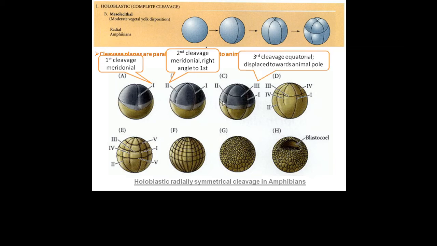The third cleavage occurs equatorially, but again because of the large amount of yolk at the vegetal pole, this is displaced towards the animal pole as shown over here. So this results in a large number of smaller sized micromeres at the animal pole and a small number of large sized yolk laden macromeres at the vegetal pole. Each division, however, completely reaches the vegetal pole, but it takes time, it's lagged compared to the cleavages at the animal pole, and also the macromeres are larger in size.